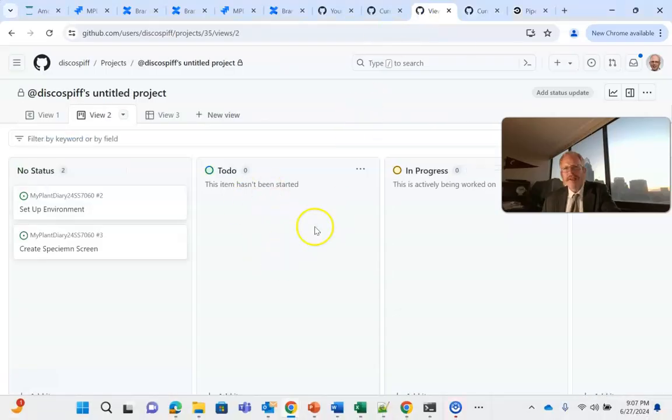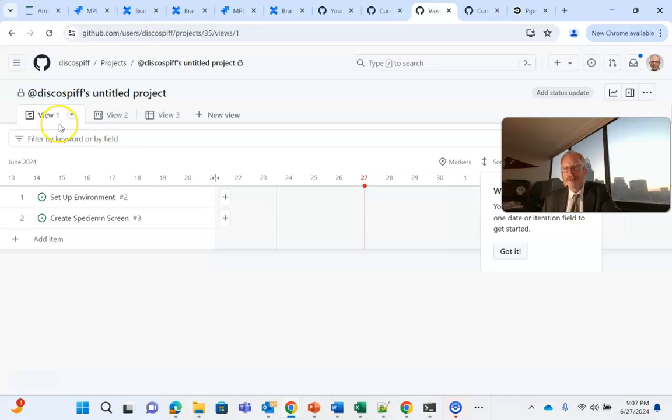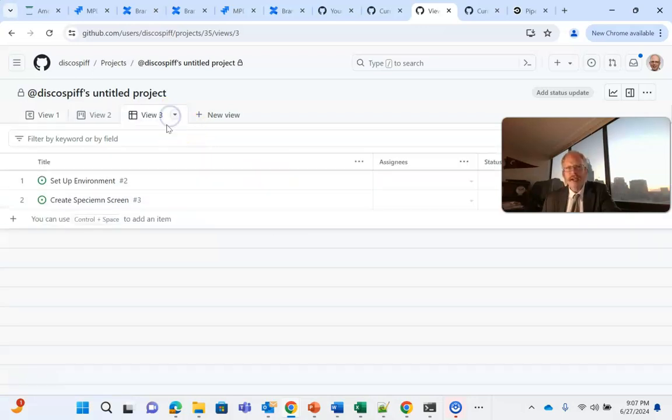So we will take a look at projects here. You see, this is kind of like a simple project that I set up. Looks very much like a Scrum board. Nice thing about GitHub is there are multiple ways we can enter our data. We can enter it in a timeline view, much like we'll see in JIRA, where we can sequence different tasks with dates.